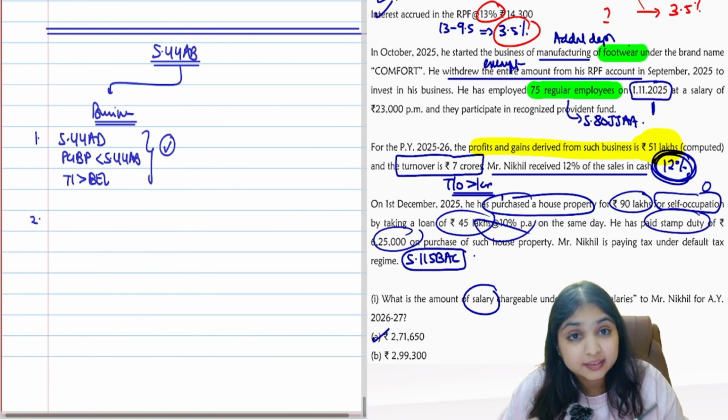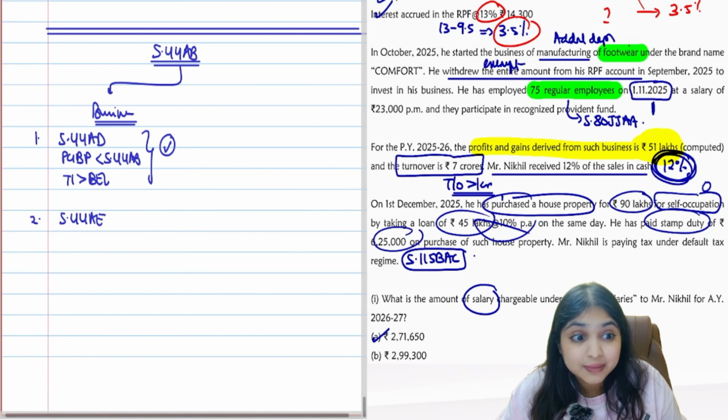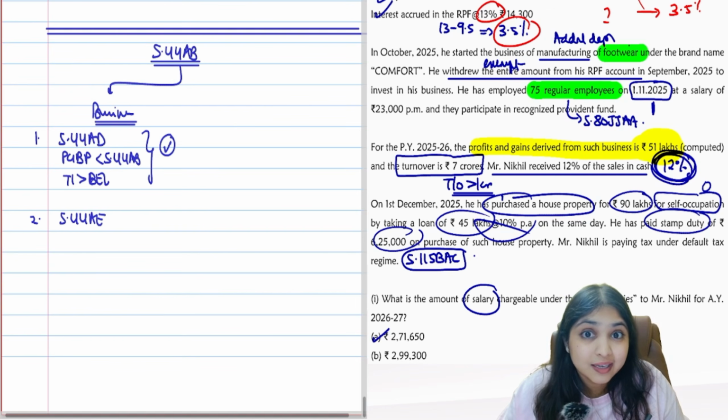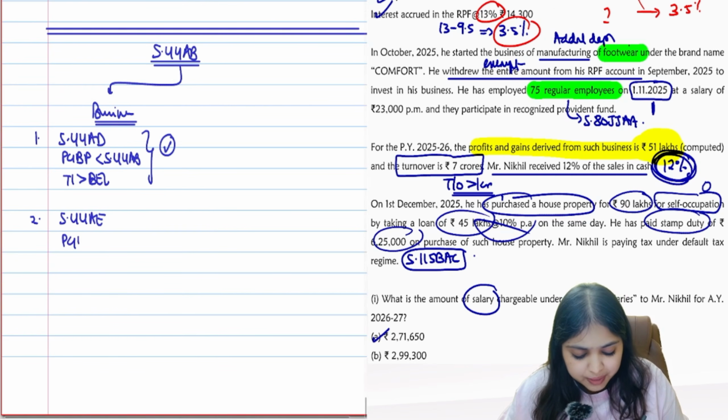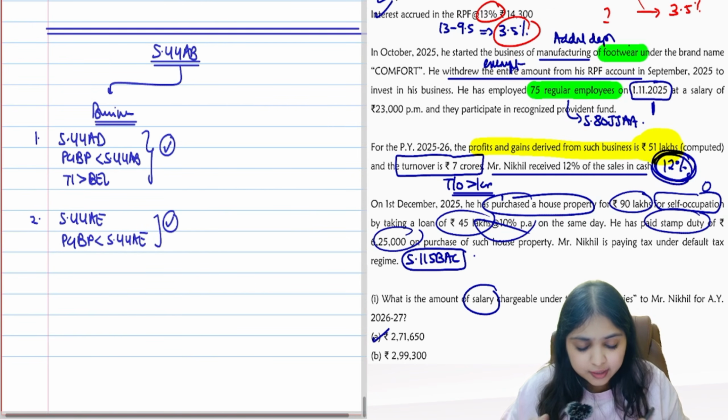Okay. Then second situation, 44AE. What is 44AE? Presumptive taxation for your truck operators, plying, hiring, leasing goods carriages. So if 44AE is applicable for you, but PGPP, which assessee is declaring, is less than 44AE, which means assessee is not following 44AE, then if both these conditions are fulfilled, assessee will have to get tax audit done, guys.